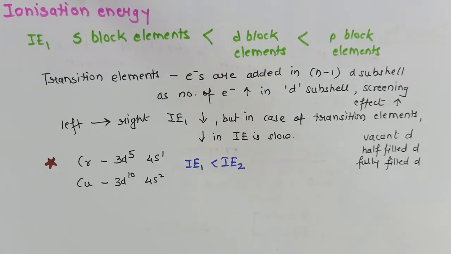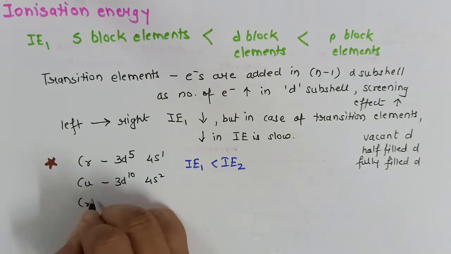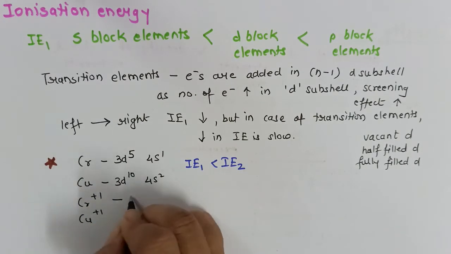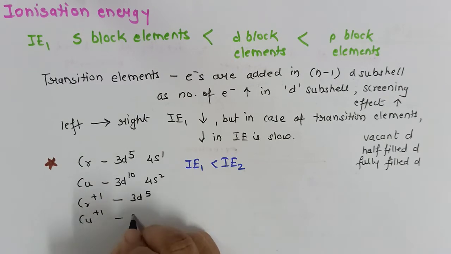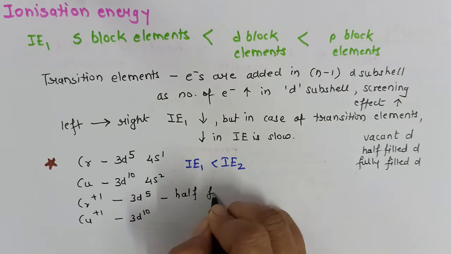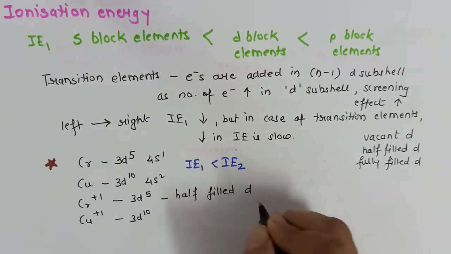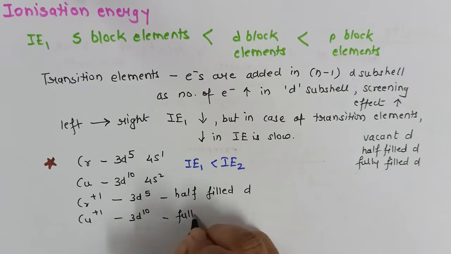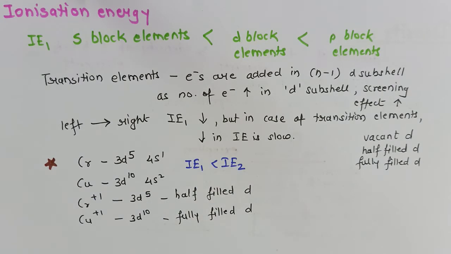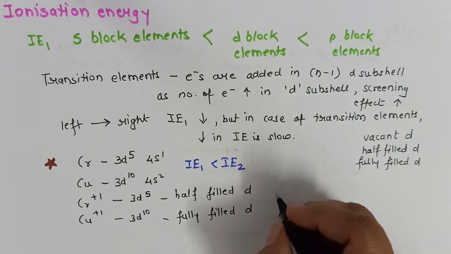Because as soon as they lose one electron, chromium in +1 state and copper in +1 state will show 3d5 configuration and 3d10 configuration, giving half filled d and fully filled d. So what will happen? Removal of the second electron becomes difficult.